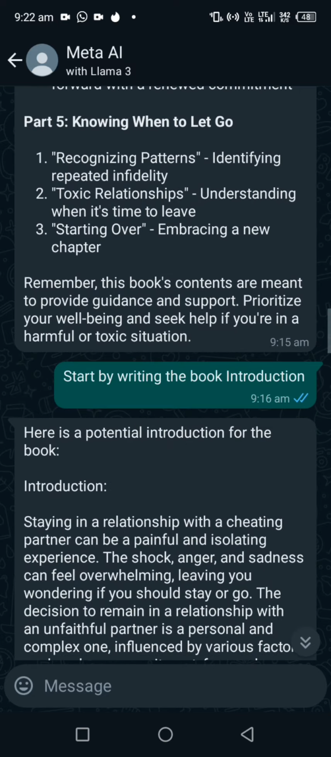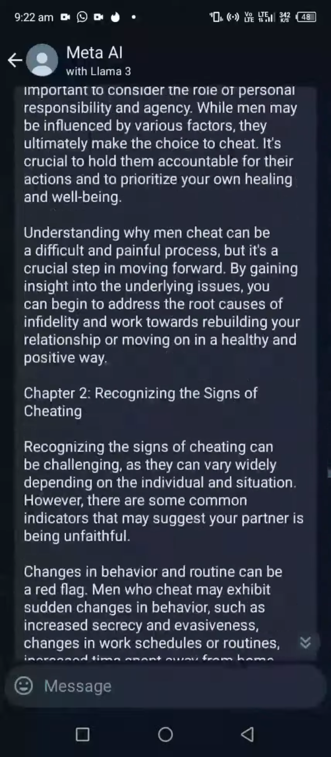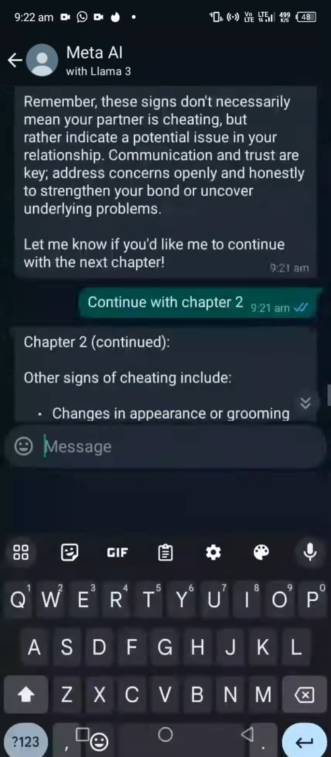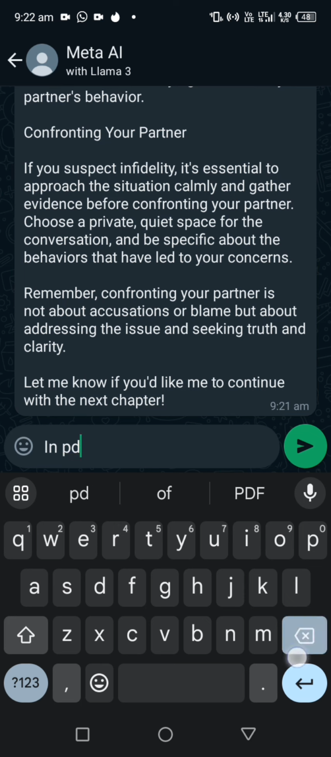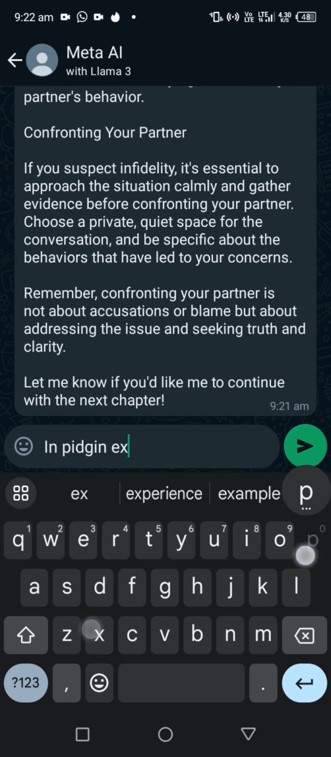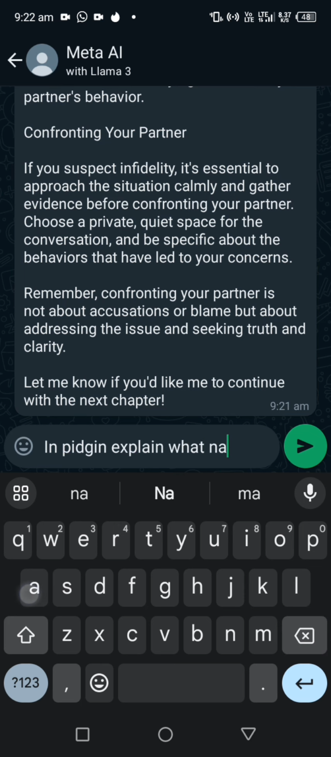Okay, do all your introduction. I just have to give a glimpse on how you can use it, and it's just simple. Okay, so remember, you can ask Meta AI anything. And the part where I said Meta can speak Igbo, Meta can speak Pidgin. Let's try that. So in Pidgin, let me say in Pidgin, explain what marriage is. So let's see if they are going to speak Pidgin. I want to use this to end my video.